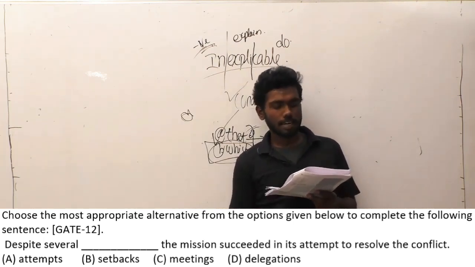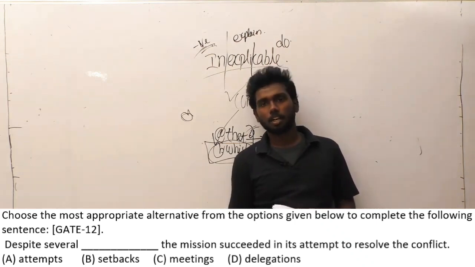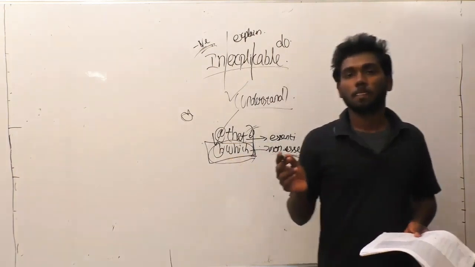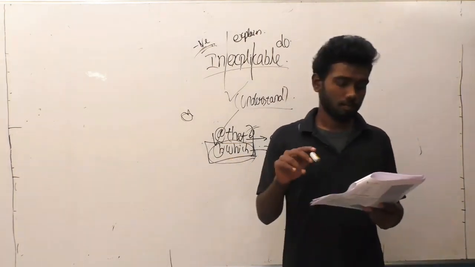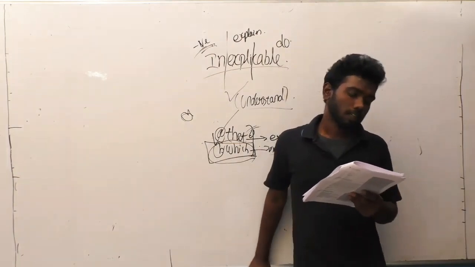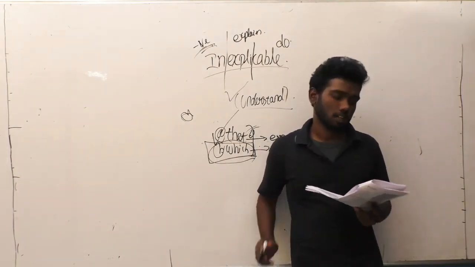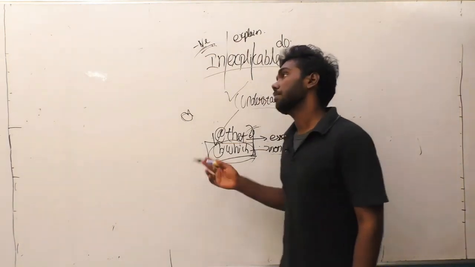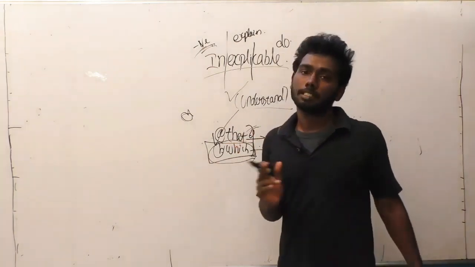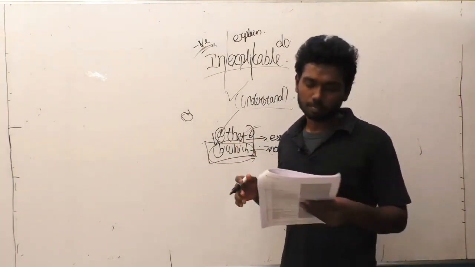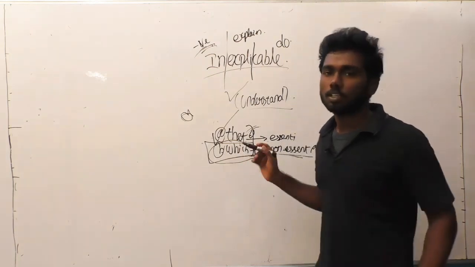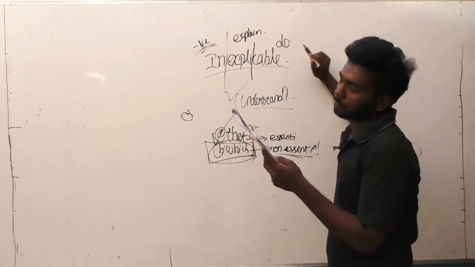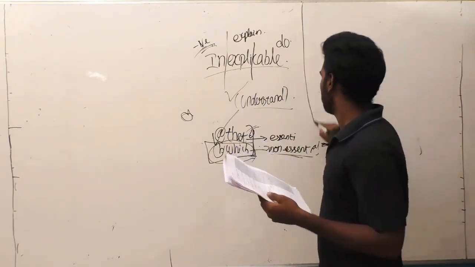The fourth option is delegation. Delegation means a commission or group, so it is the same as meeting. Option B, setbacks, means reversal or problem or check-back. So despite several problems that occurred, the mission just succeeded in its attempt to resolve the conflict. So problems might be the correct answer here. The answer is option B. Let us move on to the 22nd question.